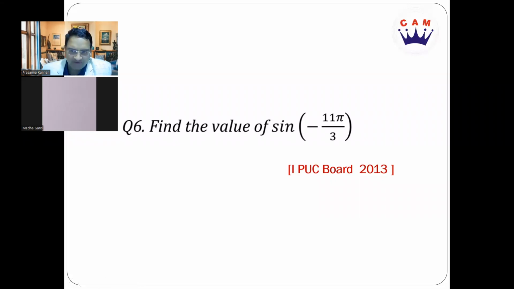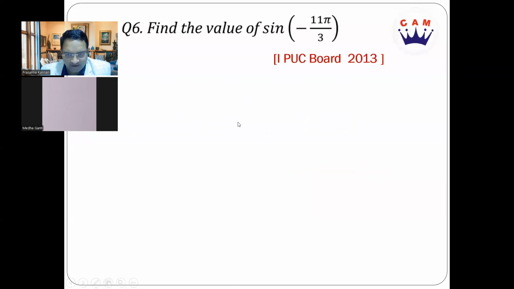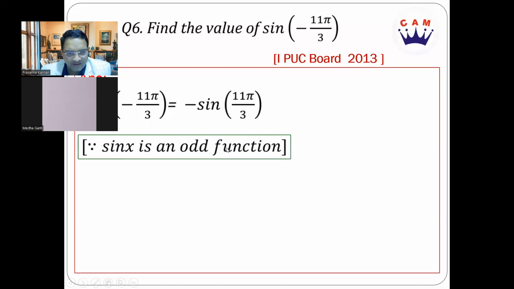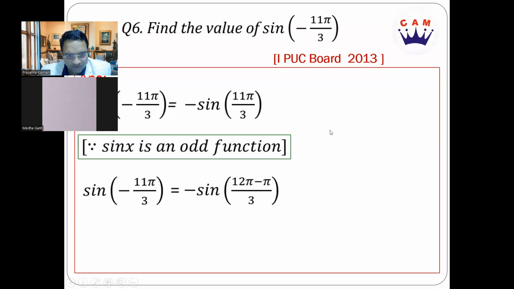Therefore, sine of minus 11 pi by 3, first step, what can we write it as? Minus sine 11 pi by 3. Absolutely right. Because sine x is an odd function. What's the next step? I can write 11 pi as 12 pi minus pi. Yes or no?